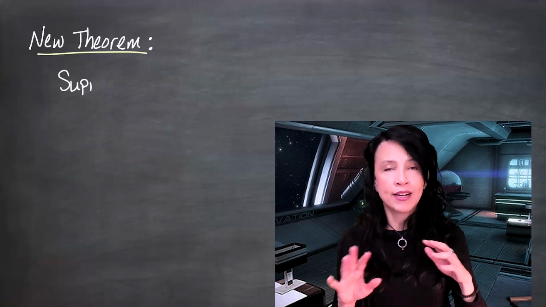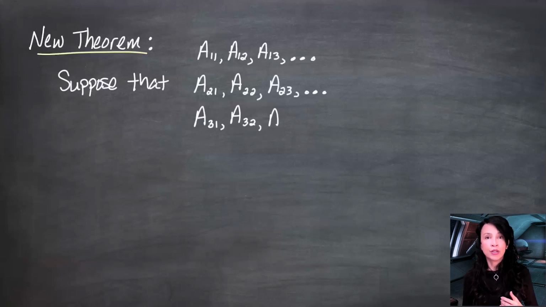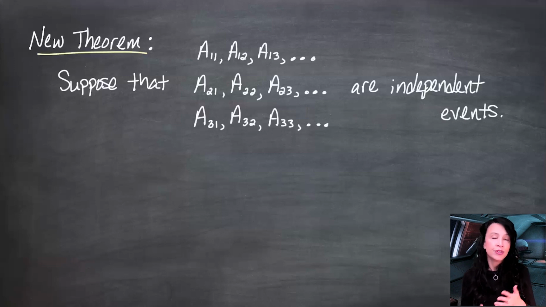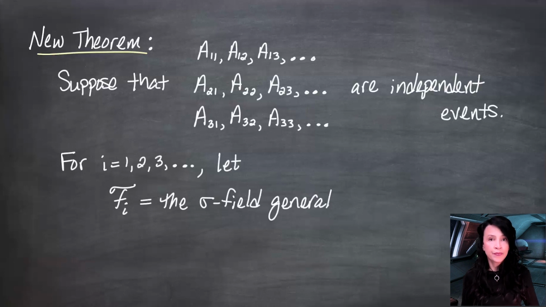So let's kick this up a notch. Suppose that I have a whole bunch of independent events. I'm going to organize them in an array, A11, A12, A13, A21, A22, etc. And suppose they are all mutually independent. I'm going to let curly F sub i be the sigma field generated by the ith row.